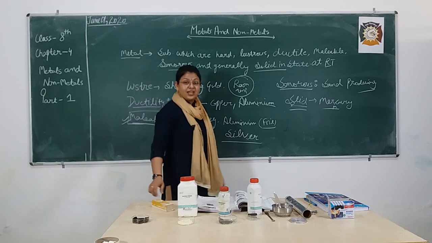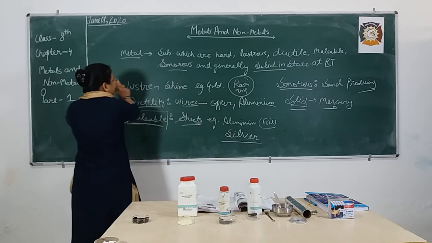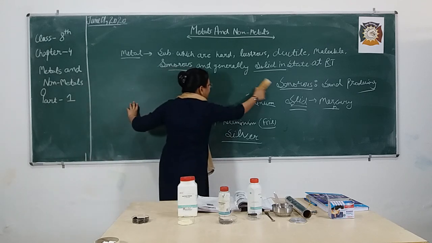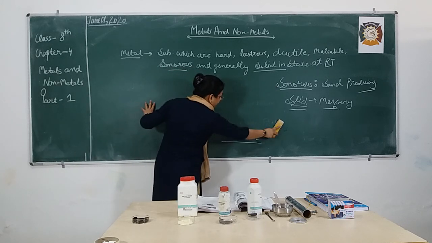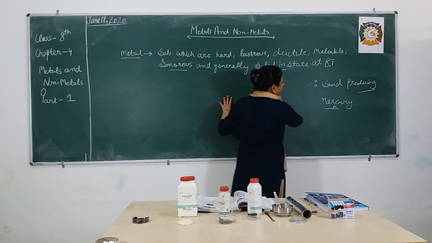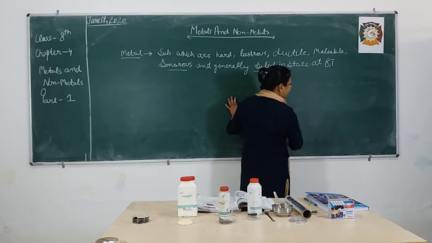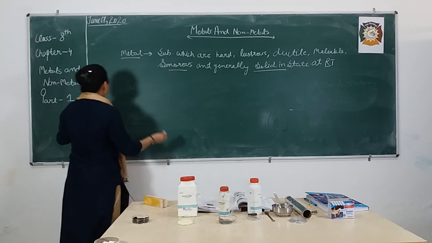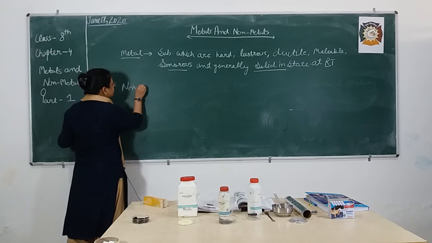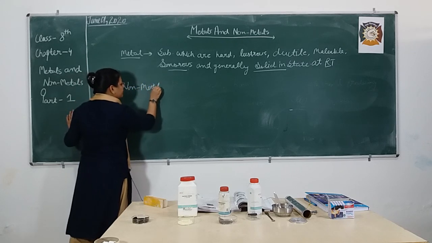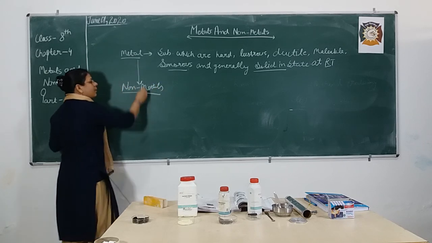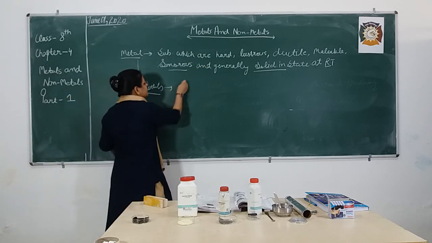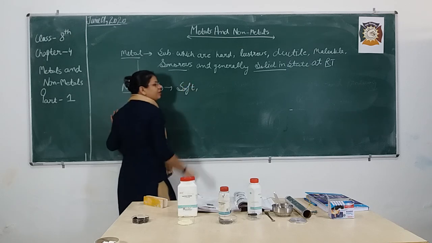So these are the various properties related to metals. Just revise it. Metals are generally hard, sonorous, ductile, malleable as well as in solid state. Now with respect to non-metals, non-metals are just opposite to that of metals. If metals are hard, non-metals are generally soft.